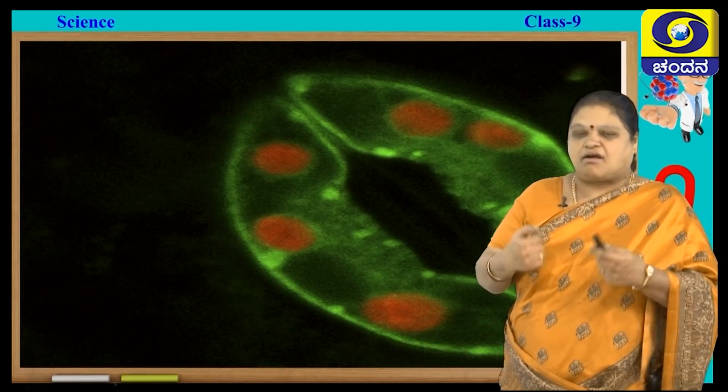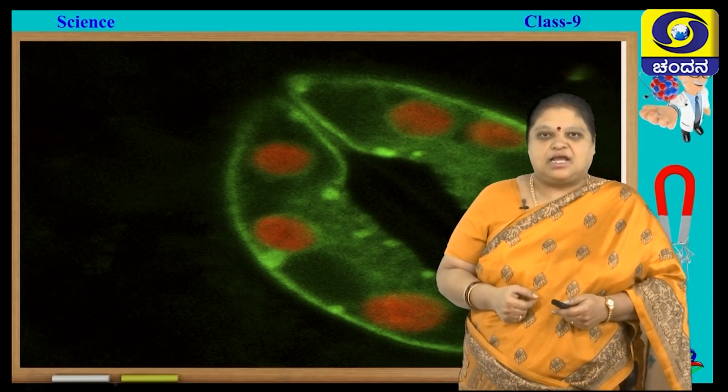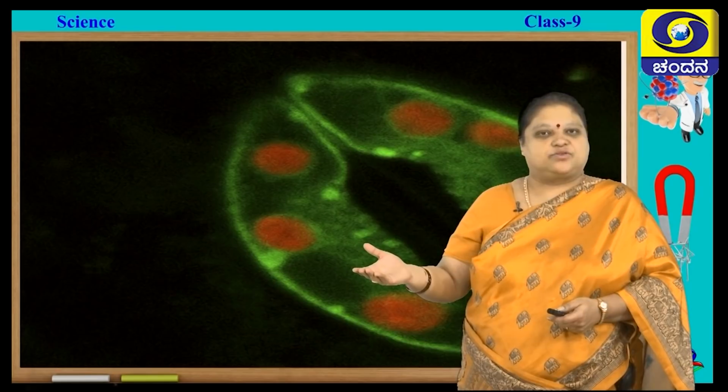See, they are bean shaped cells or kidney shaped cells. They are called guard cells or the stomatal cells. Inside that you find a hole or a pore. You call it the stomatal pore. So, this pore helps in transpiration and also exchange of gases. Whenever the plant requires carbon dioxide during photosynthesis, it enters through these stomatal pores, and whenever it wants to throw out oxygen, it throws it out through that only.